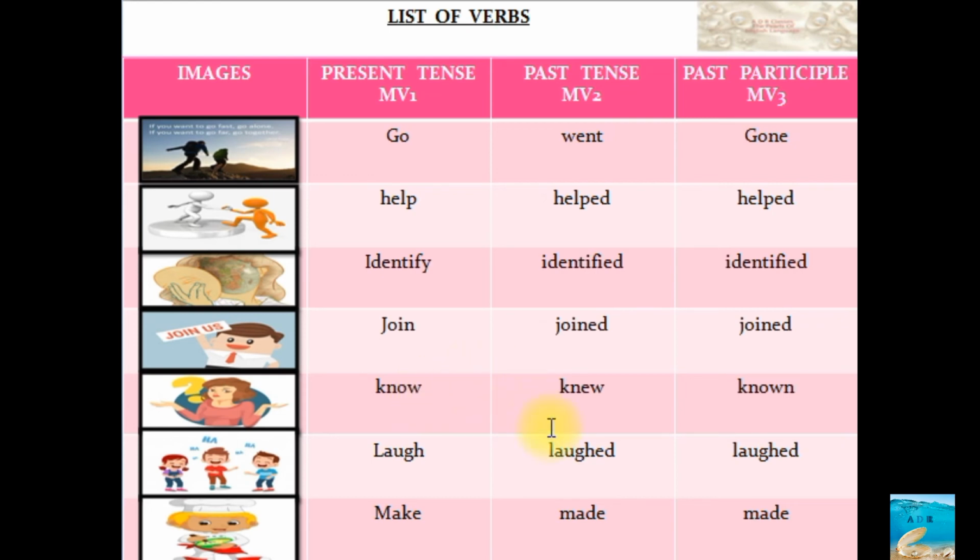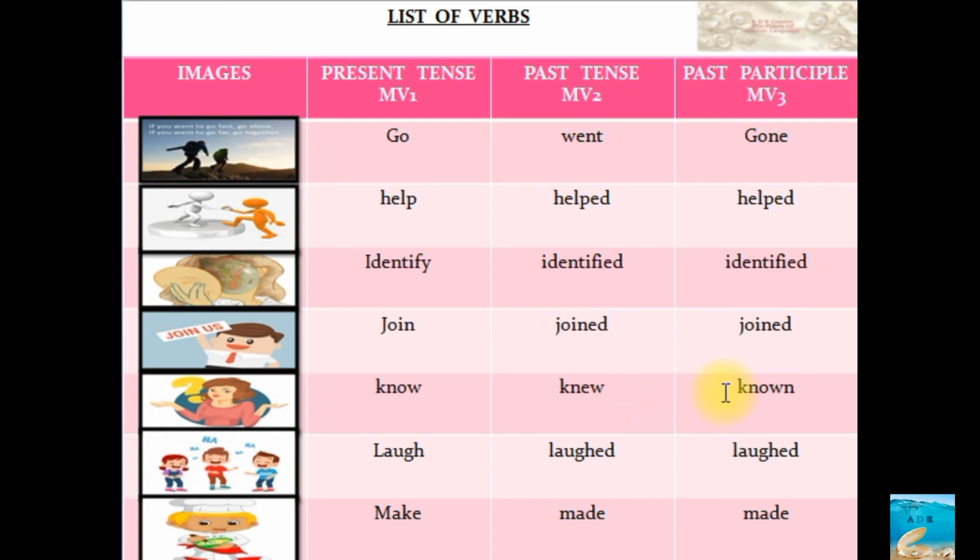I know him. Suppose you have forgotten that man, which usually happens after a long time. If somebody comes in front of us, we tend to forget, isn't it? So, I knew him. If you say that, it means now you are not knowing him, but earlier you knew him.